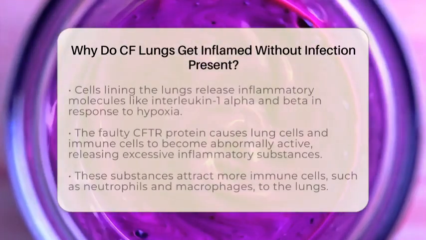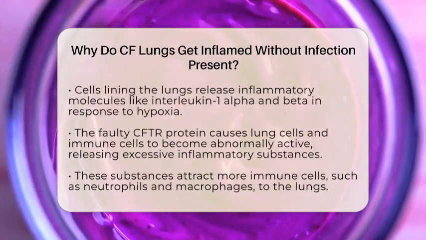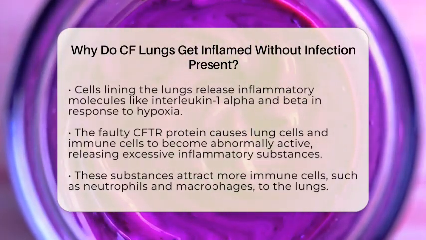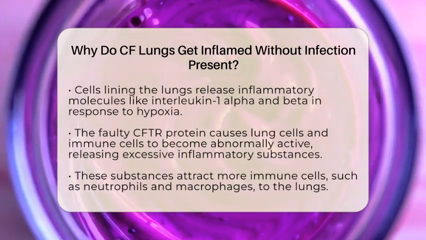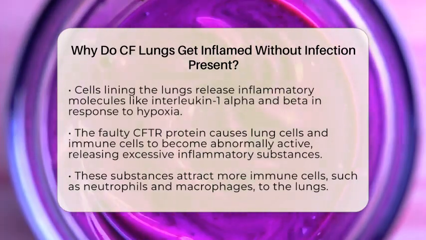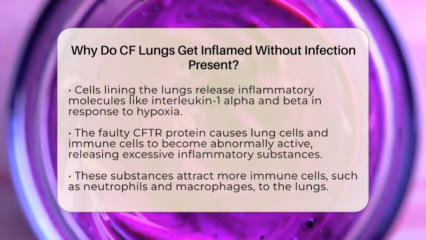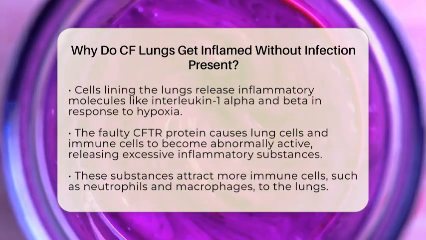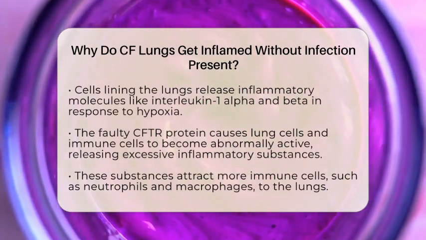The cells lining the lungs and the immune cells like neutrophils and macrophages are also affected by cystic fibrosis. The faulty CFTR protein causes these cells to become abnormally active, releasing too many inflammatory substances such as interleukin-8, tumor necrosis factor alpha, and interleukin-6. These substances attract more immune cells to the area, which releases enzymes and reactive oxygen species that can damage the lung tissue. This process happens even without bacteria or other microbes present.